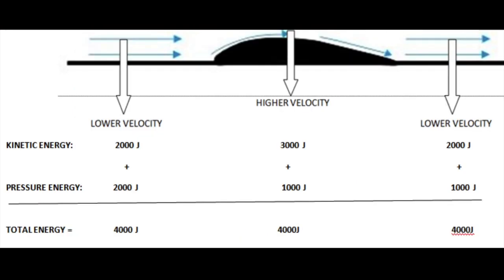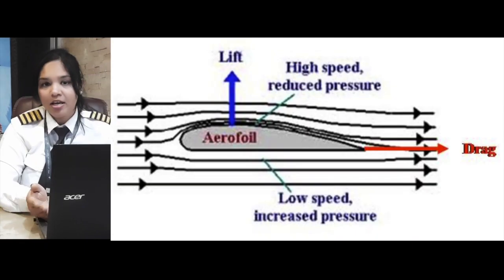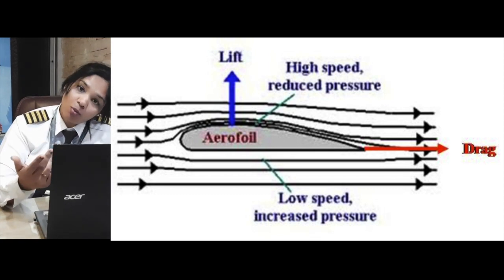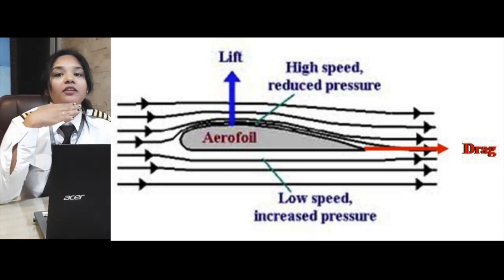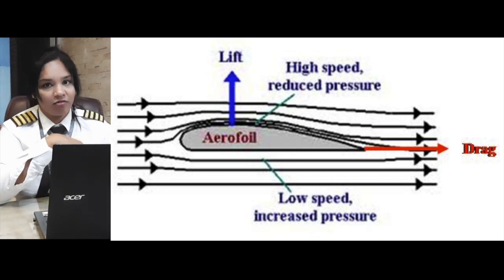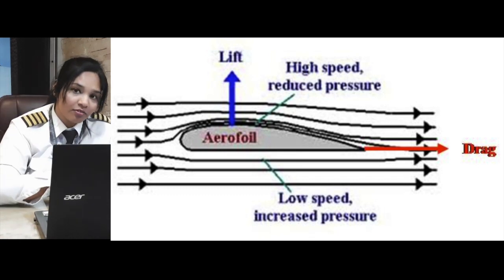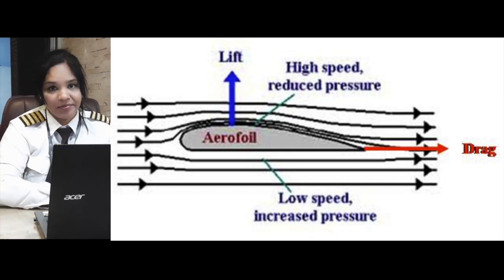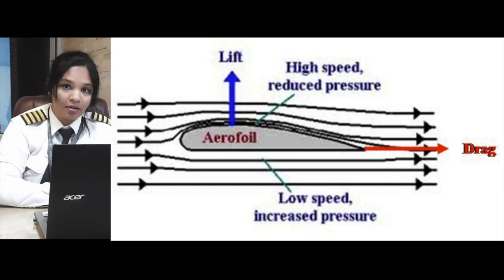Aerofoil is the shape of your wings. The cross-sectional shape of the wing is called an aerofoil. Now, the same idea is applicable even when it is half. When you see in the diagram given here, you will see that even if you cut the top part of it, the fluid dynamics is going to behave the same way. As you can see, there will be low pressure on the top part of the aerofoil, and higher pressure on the bottom of the aerofoil. This pressure differential between the top part of the wing and the bottom part of the wing is what creates lift.